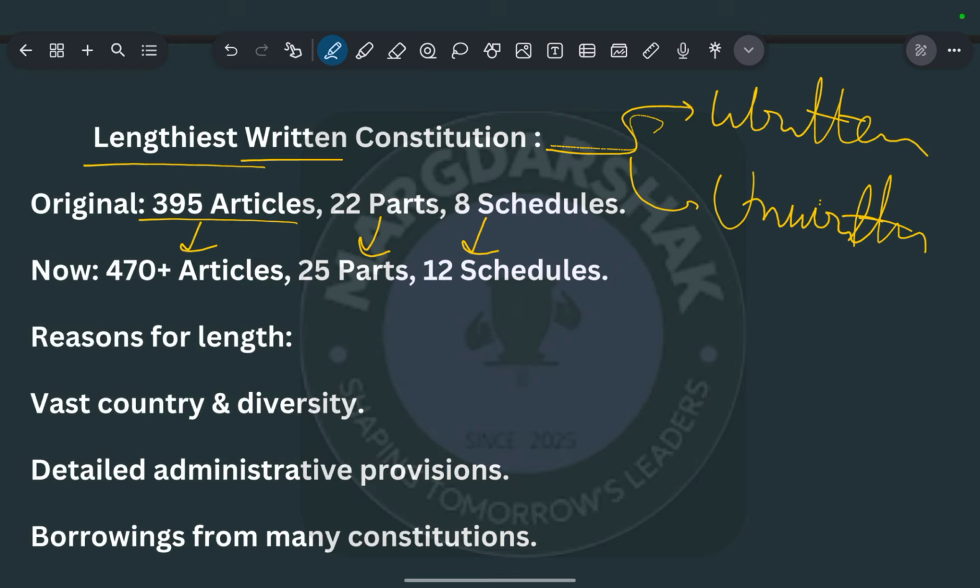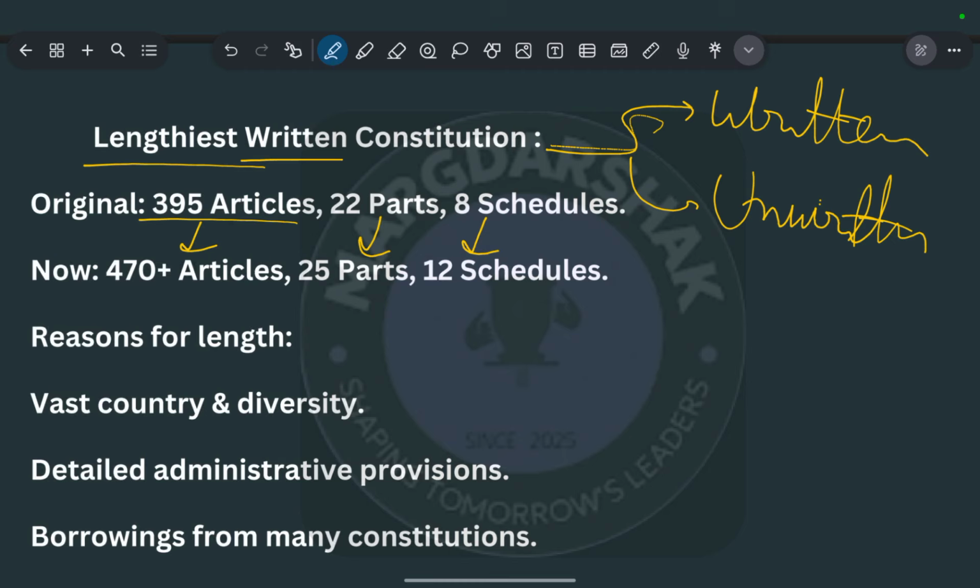Now let's discuss the diversity of culture, traditions, and religions. To take care of all these things, there is a high need to make the constitution more bulky and more lengthy compared to other countries where there is less diversity or higher similarities.